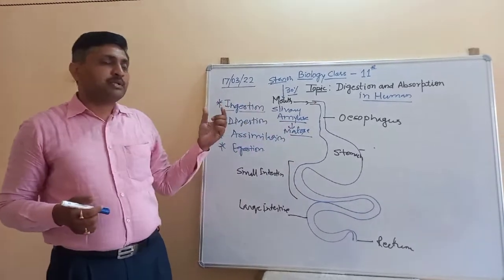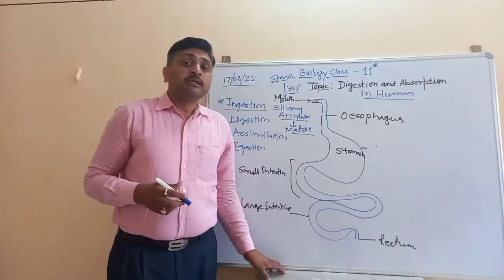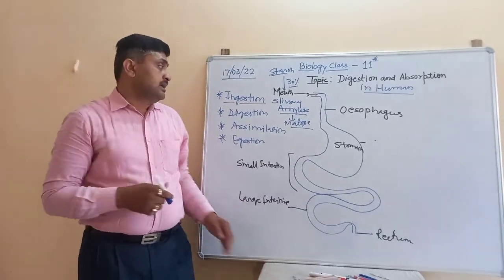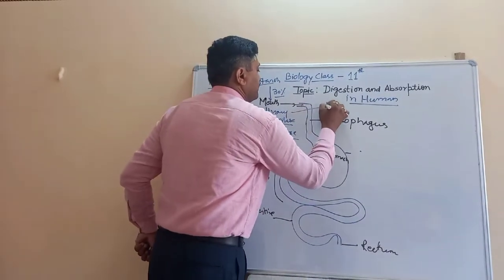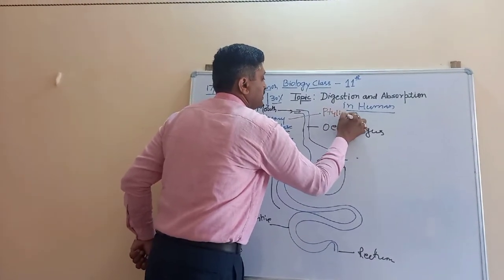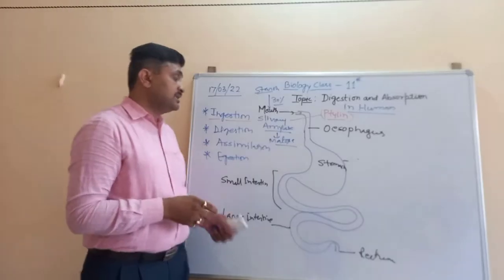So the first step of digestion takes place in the mouth with the help of the enzyme salivary amylase, which is also known as ptyalin.